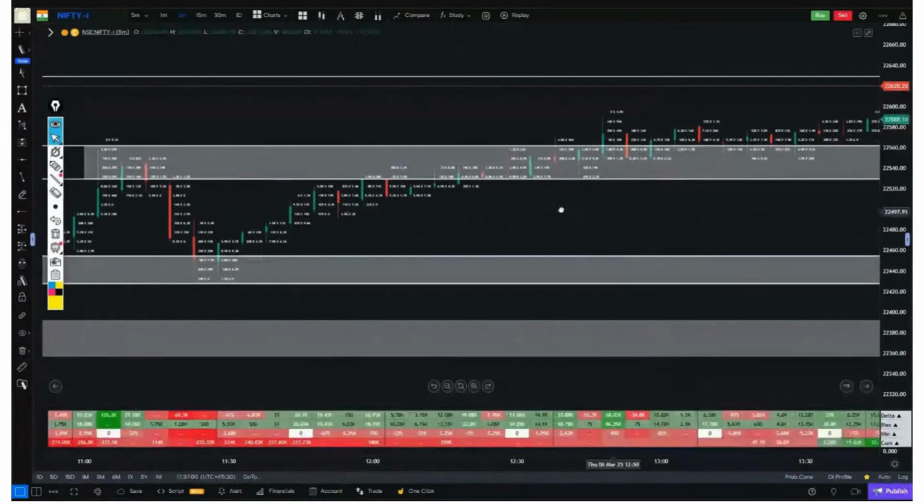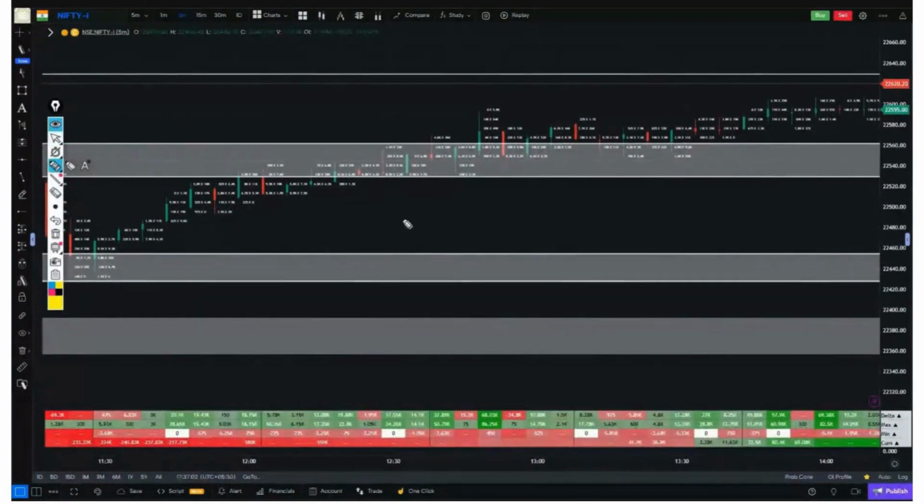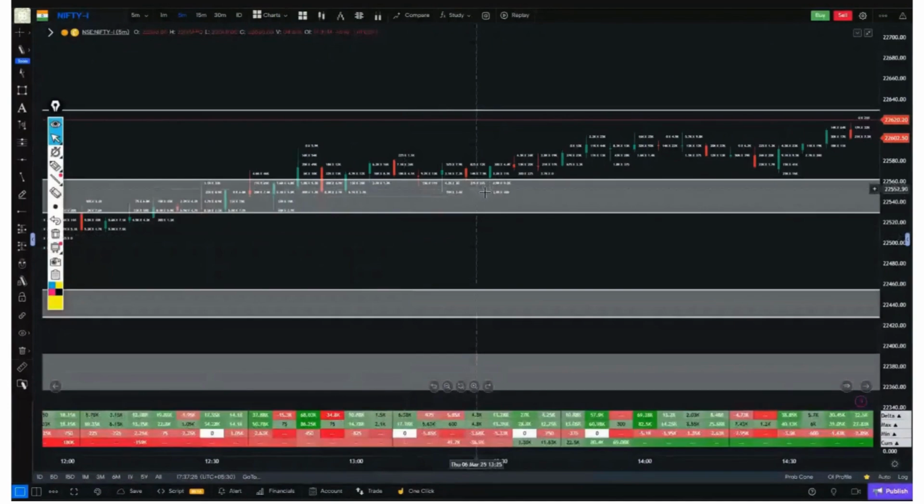Now the same zone was broken by two candles, with significant buying at 37, and buying at 68. Again there was buying inside this candle, but it wasn't significantly large buying. There was buying of 19,000, and one significant buying here, which happened after breaking the resistance. A pullback occurred. The resistance turned into support. There was no interest from sellers.